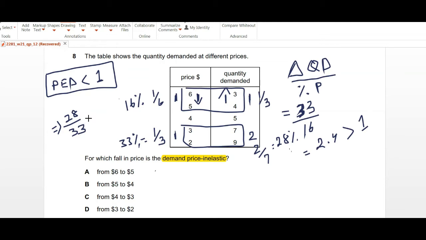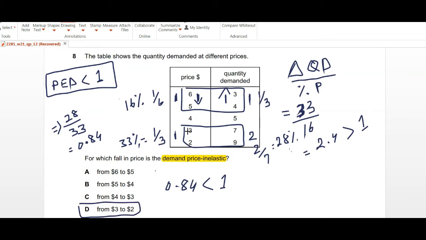When we divide 28 by 33, approximately we get a value of 0.84. So 0.84 is definitely less than 1, and this shows that demand is price inelastic. So we can safely choose option D.